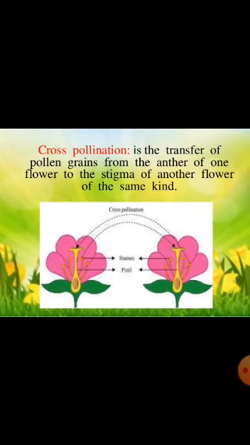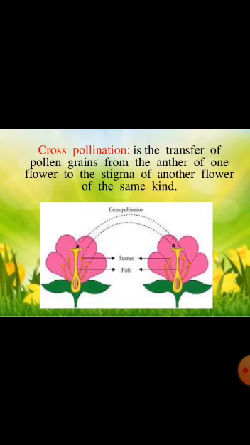Whereas in cross pollination, the pollen grains gets transferred from the anther of one flower to the stigma of another flower on a different plant, but of the same species, that is from hibiscus flower to another hibiscus flower.